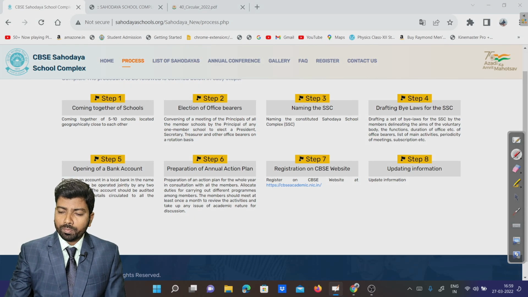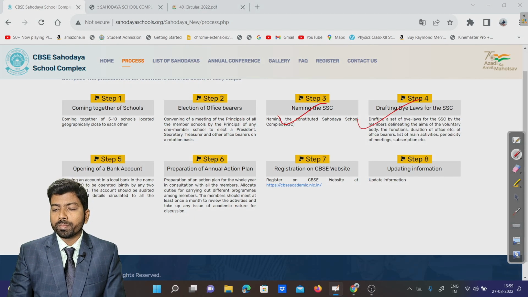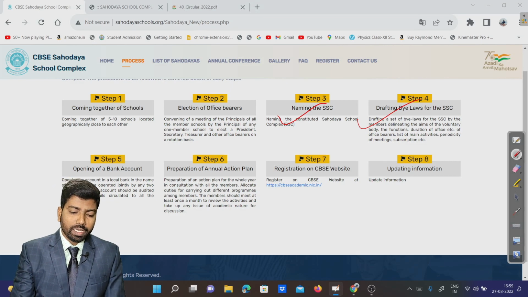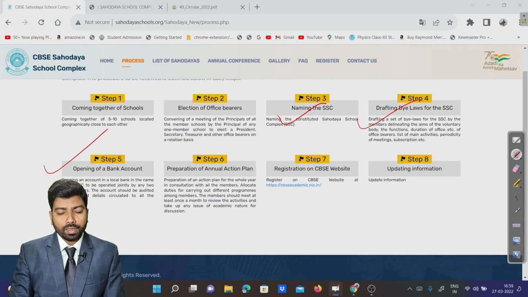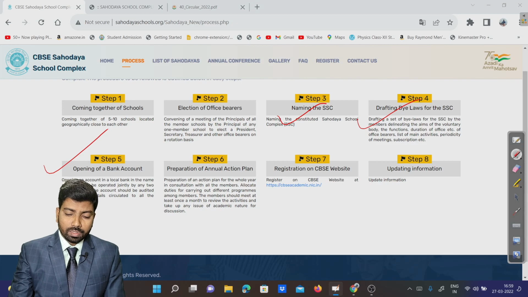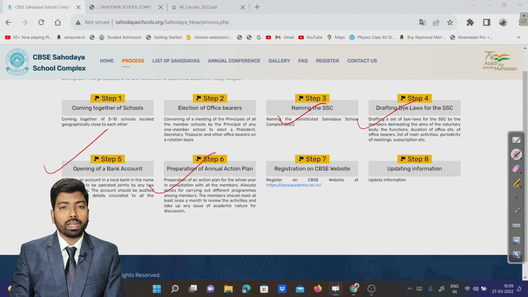After giving the name, we go forward with drafting the bylaws of the Sahodaya School Complex. Then we open a bank account in the name of the Sahodaya School Complex. Then preparation of the annual action plan. Next, registration on the CBSE website.